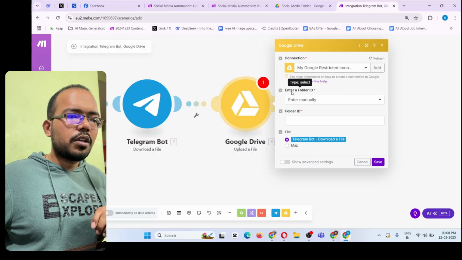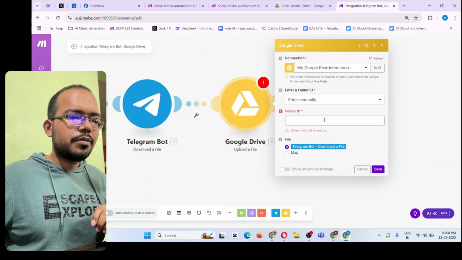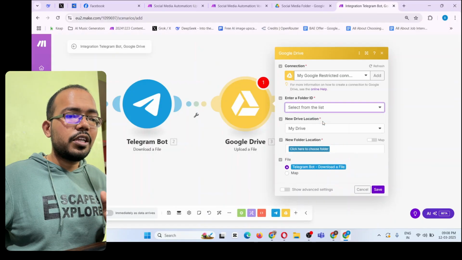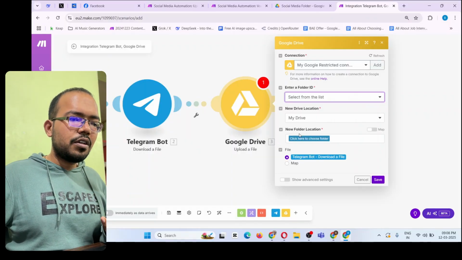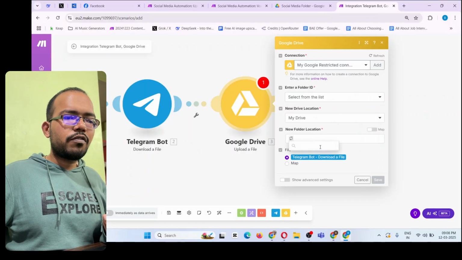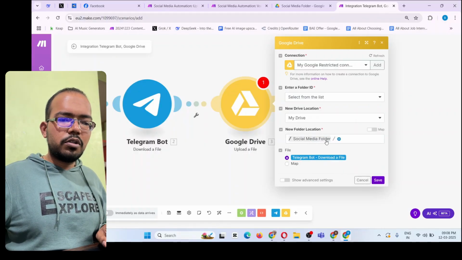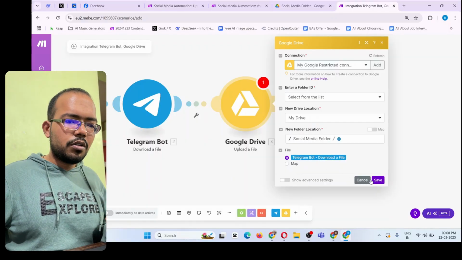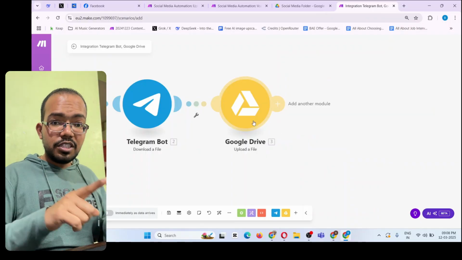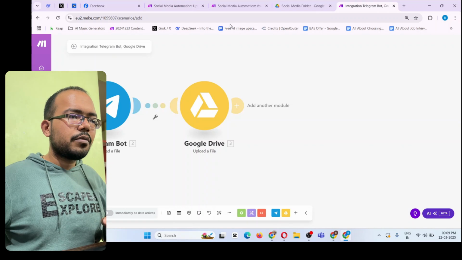Okay. Now, once you do that, you need to click on enter folder ID. So click on enter manually, and in the folder ID, click on select from the list, and then in the drive location, of course, your drive. So my drive, and then new folder location. So choose the name of the folder. So I already have a folder. So I just click social media folder, and over here for file, just keep this download a file as an option and then save. This much is done. Okay. Now your file will get uploaded to the Google Drive.